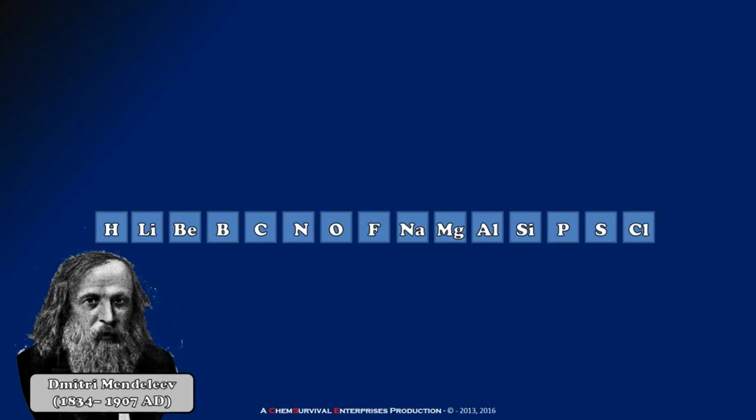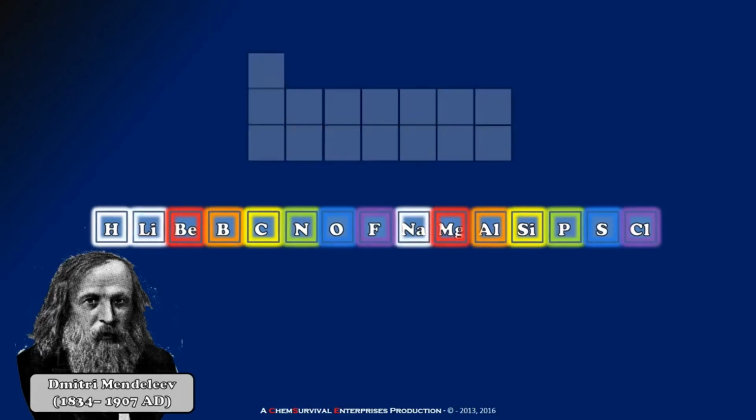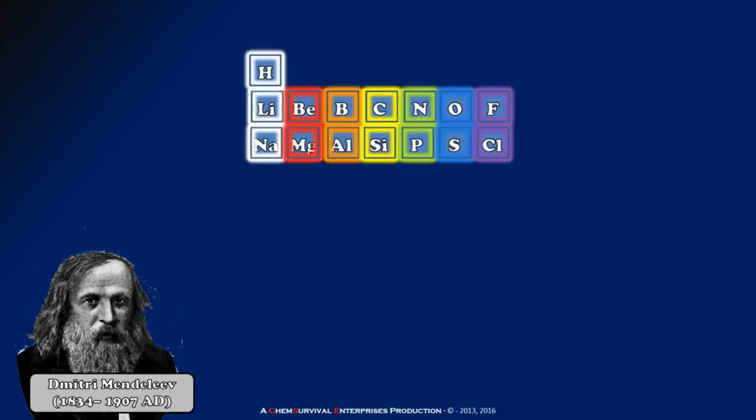So Mendeleev decided not to show the elements in a single list, but instead to break the list, just like a line of text in a paragraph. He placed elements with similar properties in a column. Using this technique, Mendeleev was able not only to make a compact yet rich table of the elements, but one which he could use to predict the existence of elements which were yet to be discovered. Mendeleev's table became a very popular tool for cataloging and understanding the elements.